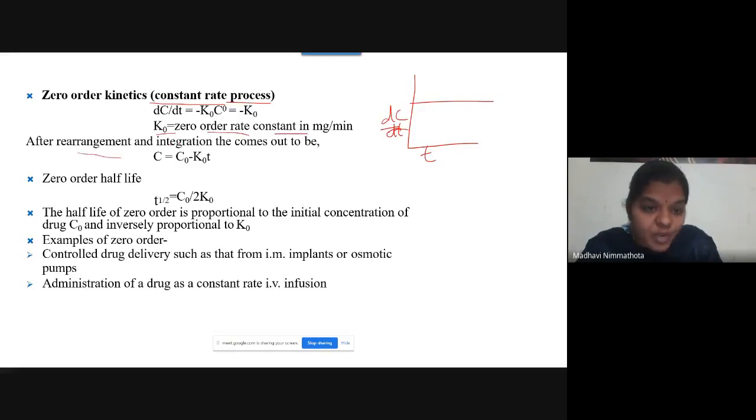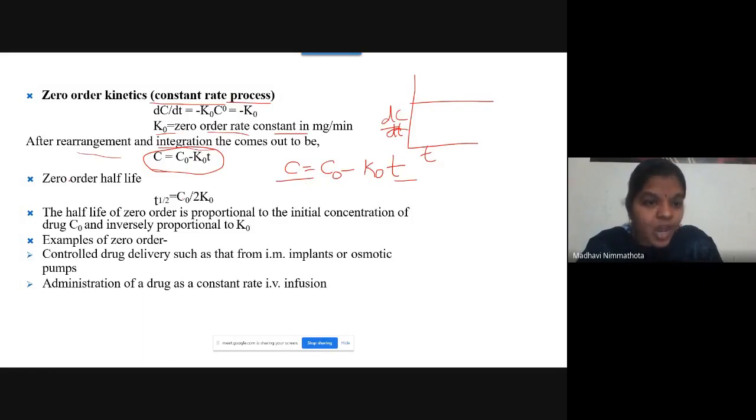After rearrangement and integration, this equation comes out to be C is equals to C naught minus K naught into T. With respect to time, your concentration will vary. So this is the final equation for zero order kinetics. Just write it: C is equals to C naught minus K naught into T. With respect to time, your plasma drug concentration will vary.